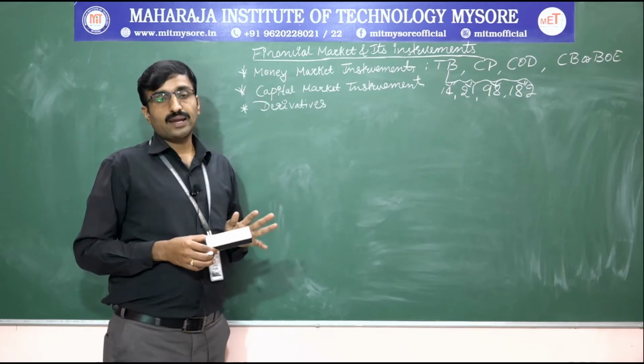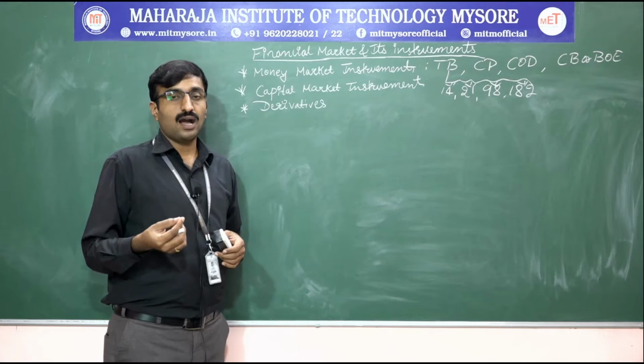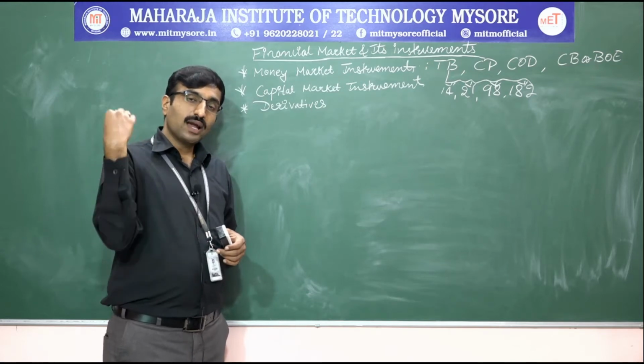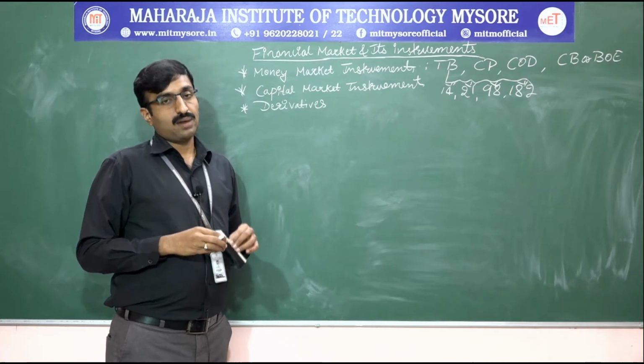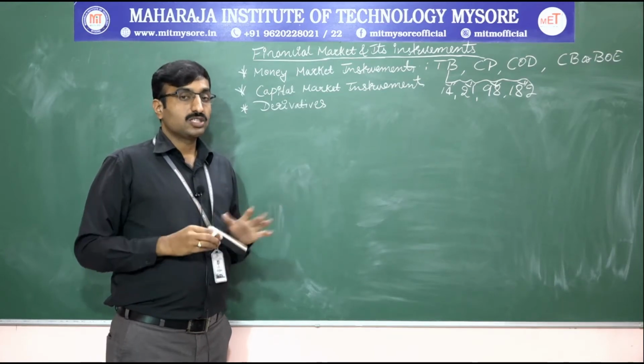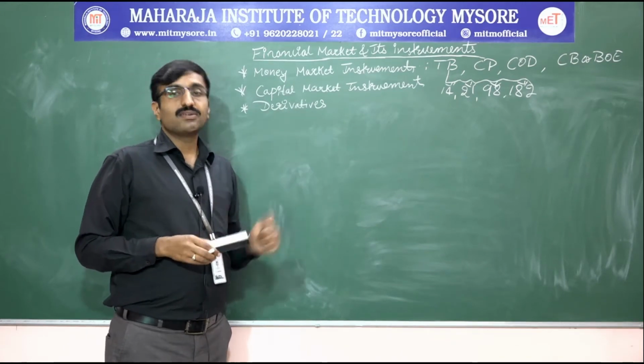Next, the second one, capital market. The capital market deals with long term funds and borrowings. Here the funds and borrowings have more than 1 year maturity period, so we call it the capital market. Usually we call the stock market a capital market, and it has several instruments.